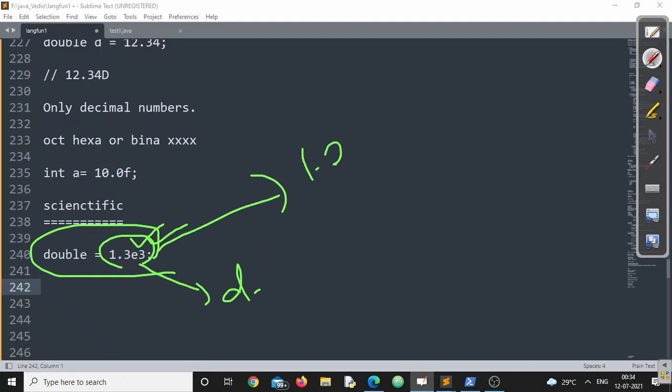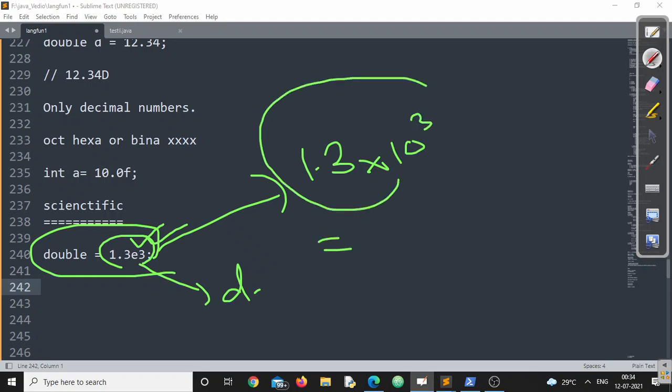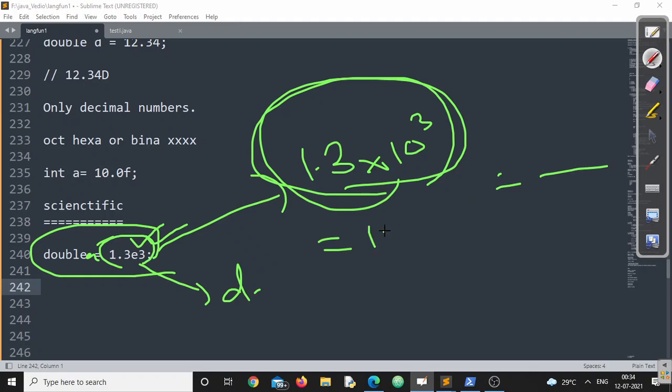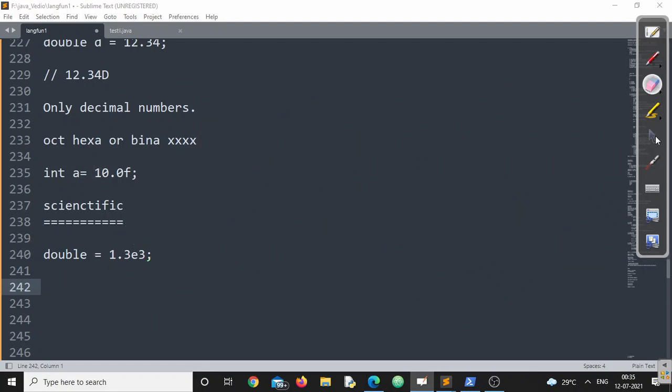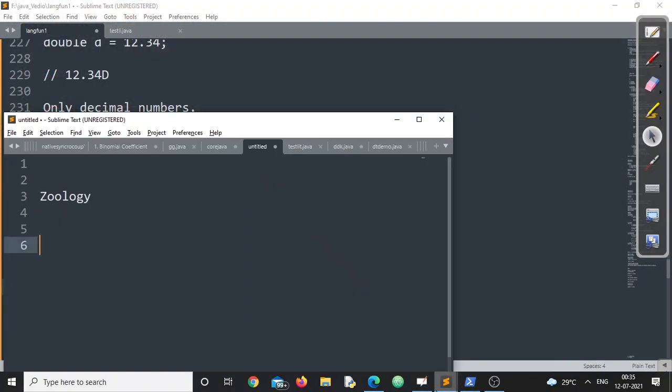What exactly is this value? This value is 1.3 into 10 to the power 3, and if I try to print the value of this one, it will be converted into decimal and the final value will be there. So what will be the final value? 1.3 into 1000, right? Accordingly I'll get my answer. Let us see. My answer will definitely, I hope, be 1300. Let us cross check. If I want to represent a floating point literal in scientific format, I can also do that. That is the conclusion.